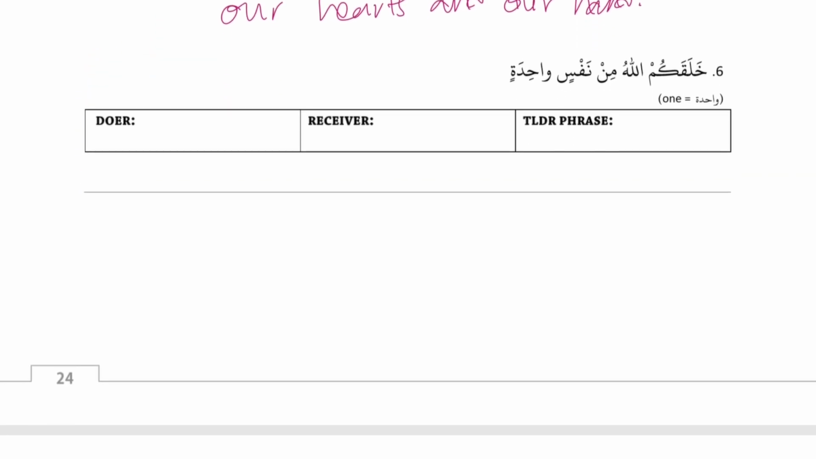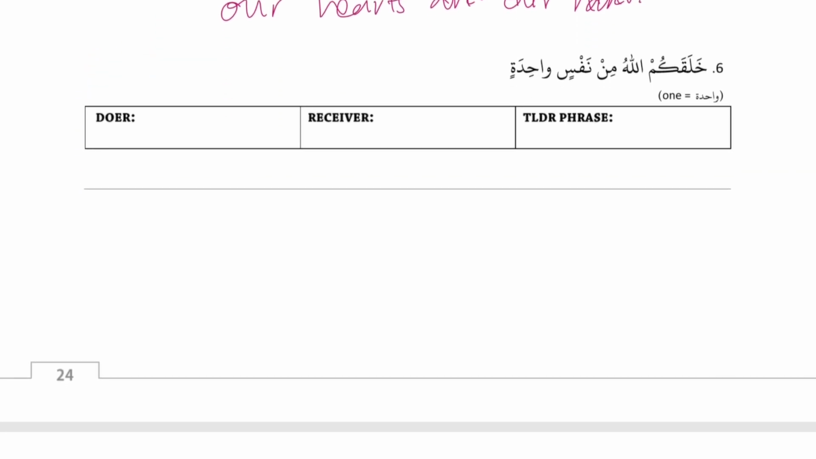Okay. Number 6. خلقكم الله من نفس واحدة. Okay, khalaqa is our action, and so we box it off. And kum is a pronoun attached to an action, and a pronoun attached to an action is always receiver. Automatically, we could say it's a receiver. And then kum is not related to Allahu because those are both specific nouns. That makes an easy break.